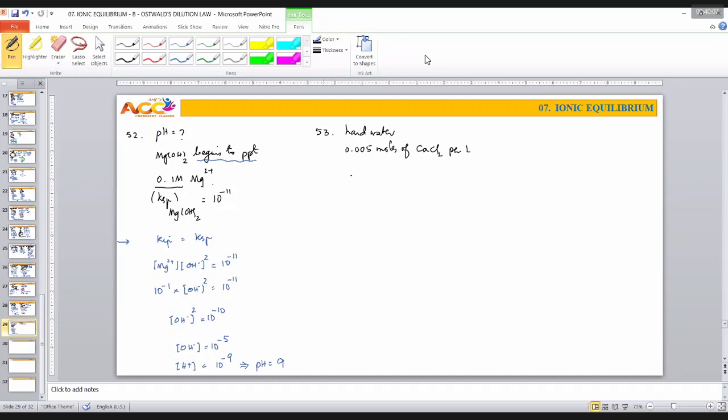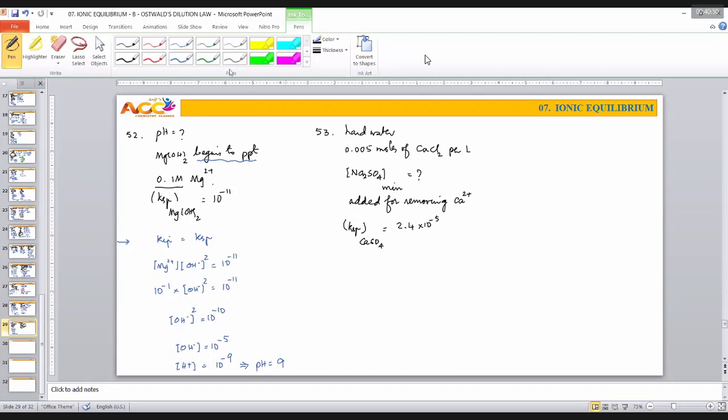What is the minimum concentration of sodium sulfate which must be added for removing calcium ion from this sample? Nice. KSP of calcium sulfate is equal to 2.4 into 10 power minus 5.